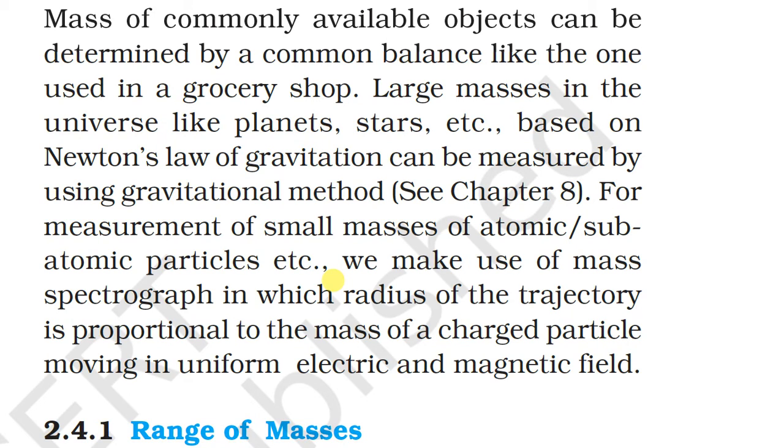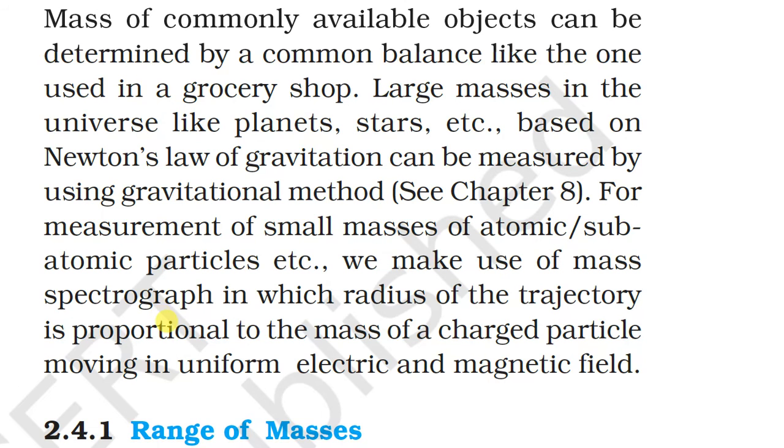By using these spectrographs, we can measure the atomic mass and also the mass of subatomic particles. We will study both these topics in nuclear physics.